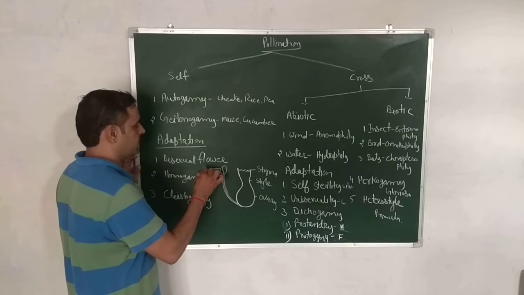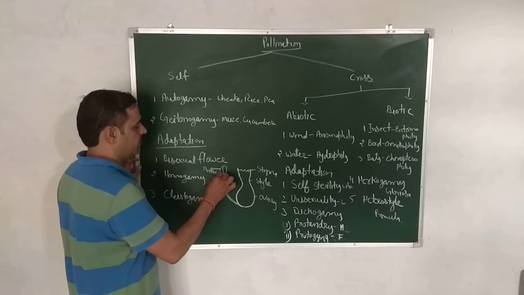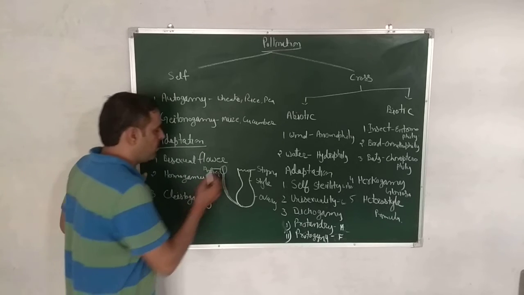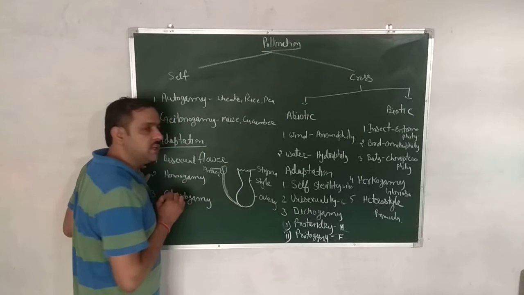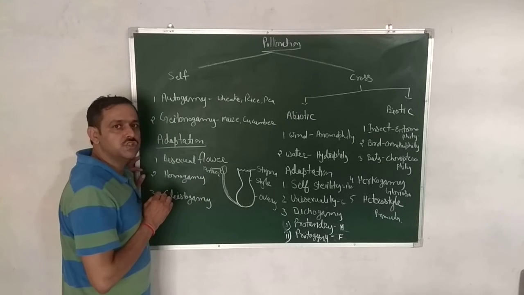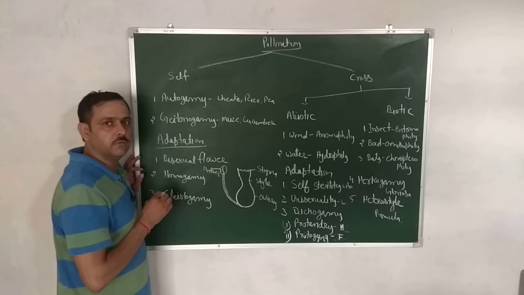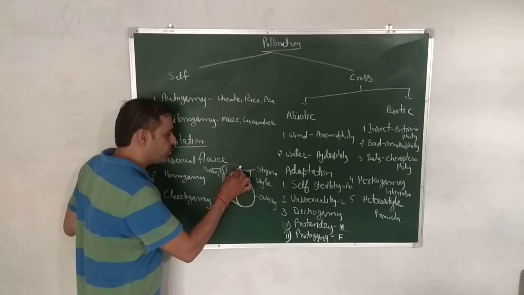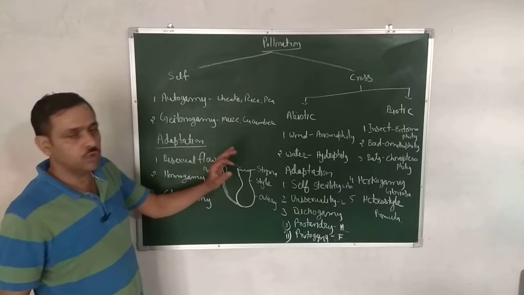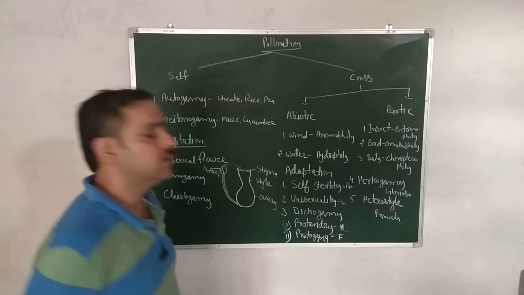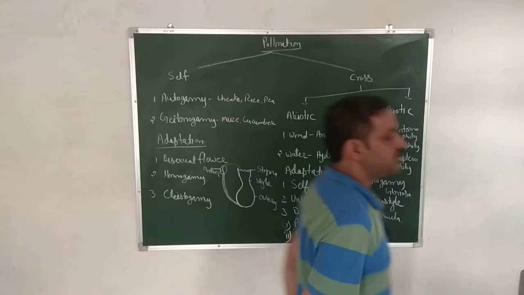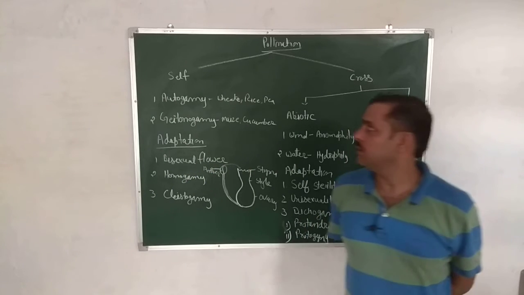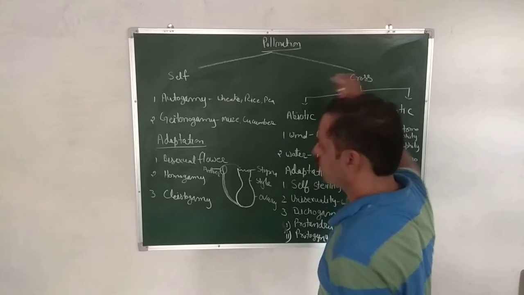anther. From here, with the help of microsporogenesis, pollen grains are formed. Then the transfer of pollen grain from anther to stigma is called pollination. Pollination is of two types: self-pollination and cross-pollination.